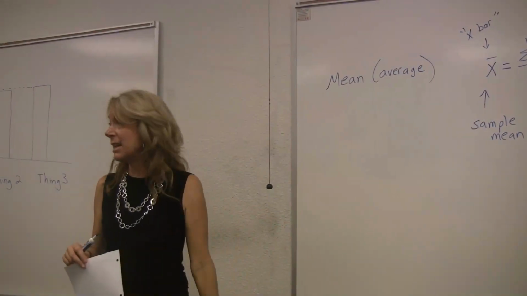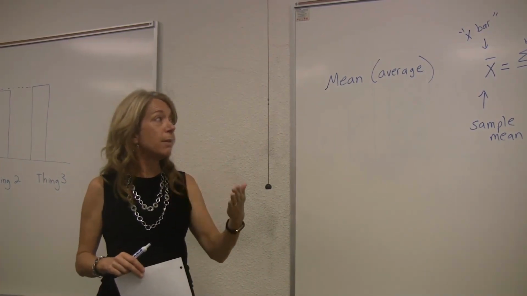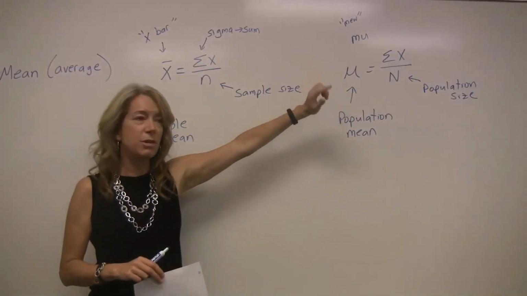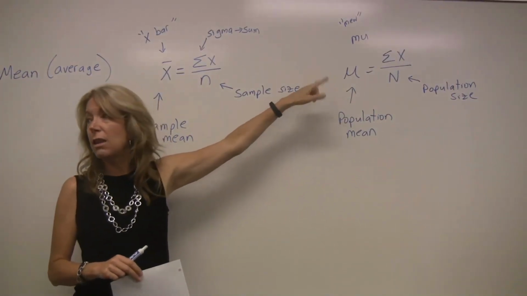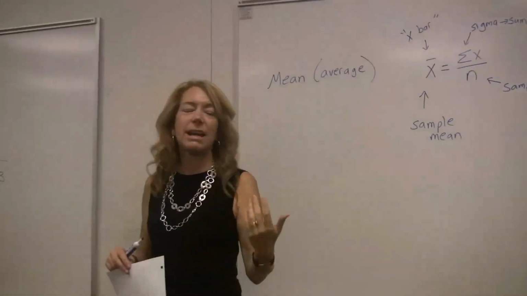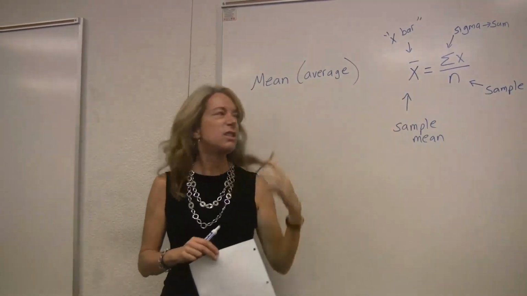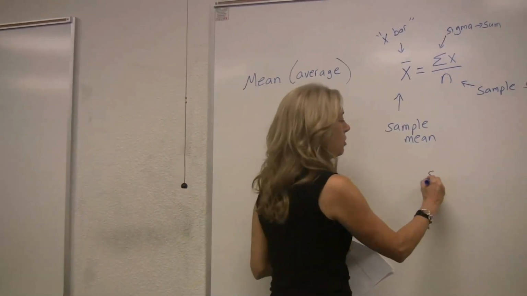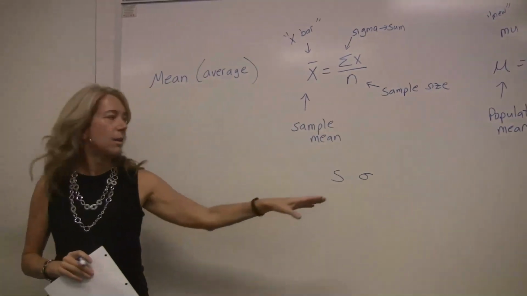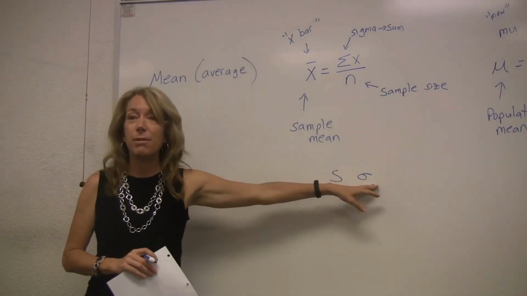Are the formulas slightly less scary? A rule that you'll find throughout the semester: when things are written in Greek, like here's a mu, next time you'll see some other ones, if they're written in Greek, they're referring to the population. If they're written in our regular letters, X and N and so forth, even with the bar over it, it refers to your sample. So next time, I'll give you a preview. We'll see an S, and we'll see this weird little Greek letter that's a sigma actually. This comes from your sample, this comes from your population.